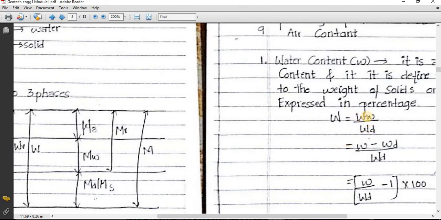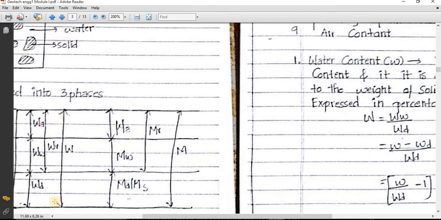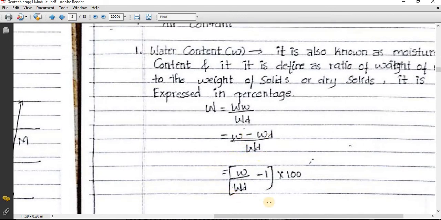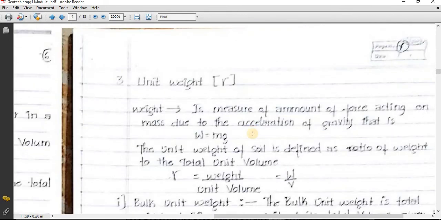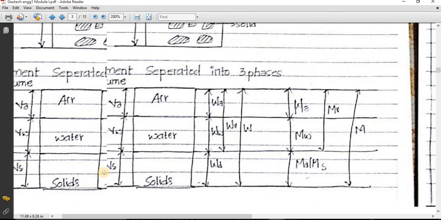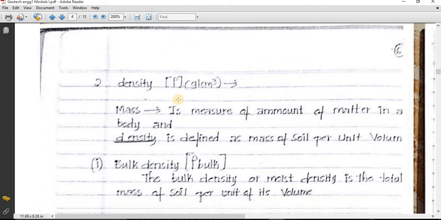So weight of water is nothing but total weight minus weight of soil solids. So it is going to give us this much weight. That is W minus WD divided by WD. I am going to simplify it, and I can get this answer after simplifying. So you can see, we will move further.